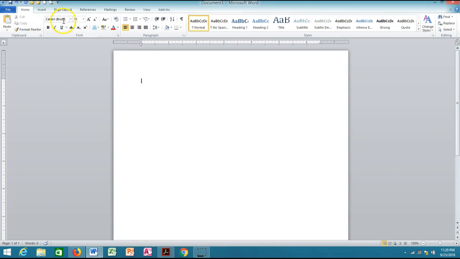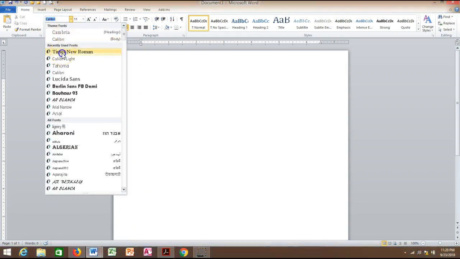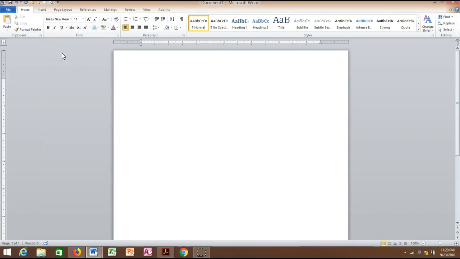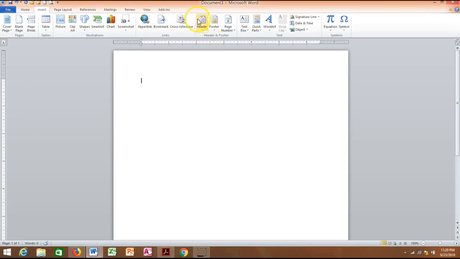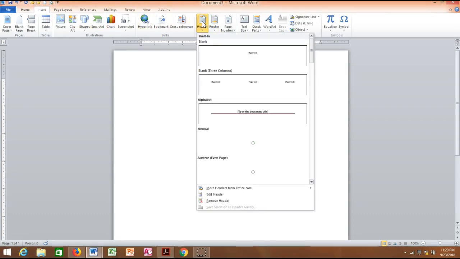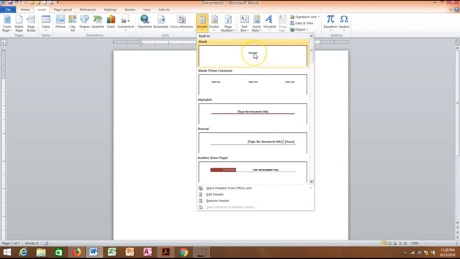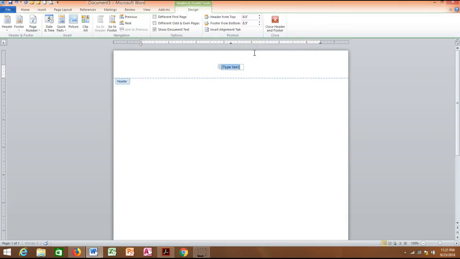So the first thing we're going to do is change the font. Click in, Times New Roman. You might have to scroll down to get to Times New Roman, and it's going to be 12. So we already got that. Now, the next thing you're going to do is put the header, your last name, and then the page number. To do that, you click into Insert, click into Header, and use the first one, it's very easy.